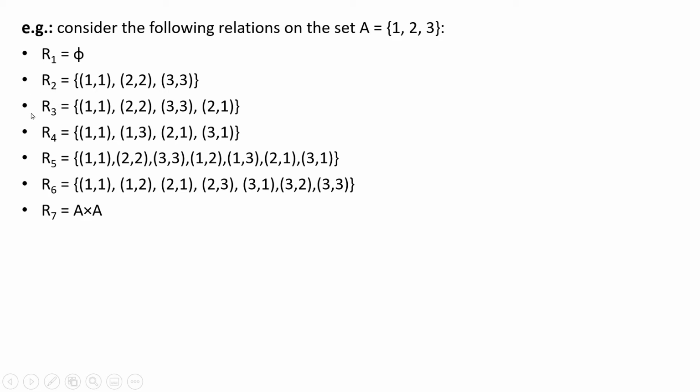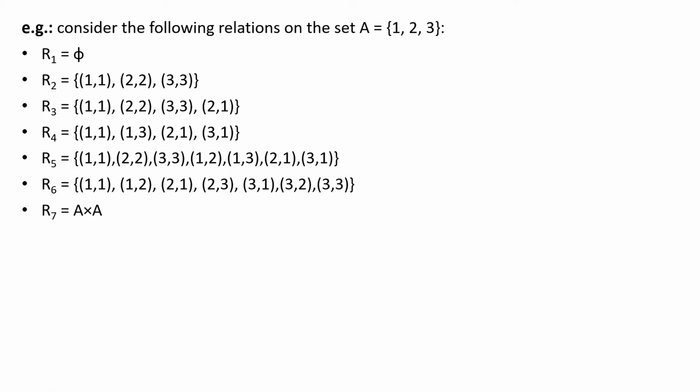Then we have R3. R3 is a reflexive relation because it has all the pairs (1,1), (2,2), (3,3). So it is reflexive, but it is not symmetric because it is fine for (1,1), (2,2), (3,3), but it is not fine for (2,1) because we don't have (1,2).